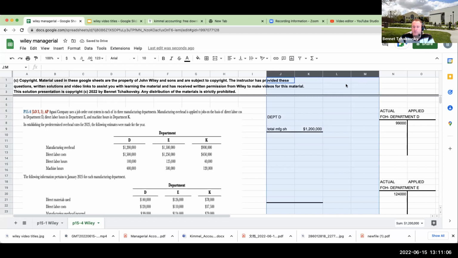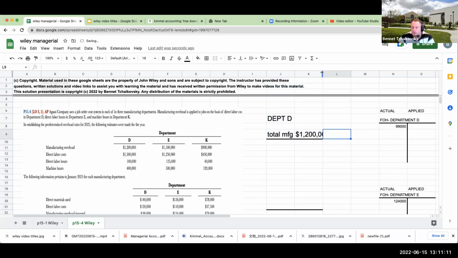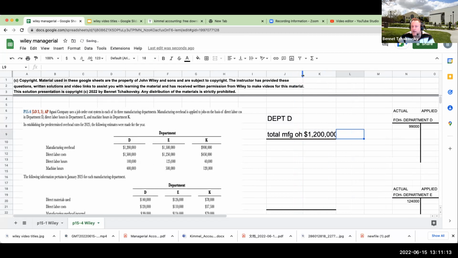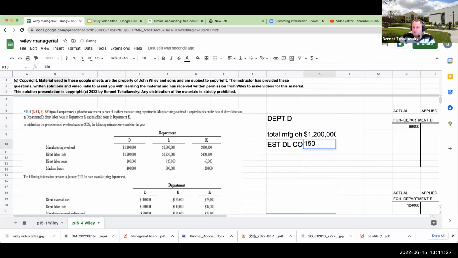Let's try to make this a little bit bigger so we can hopefully more easily follow along at home. Okay, so my total manufacturing overhead for Department D was 1.2 million. Now it tells me that I'm doing this based on direct labor costs. So my estimated direct labor costs are going to be 1.5 million.